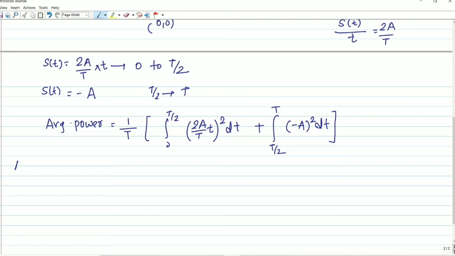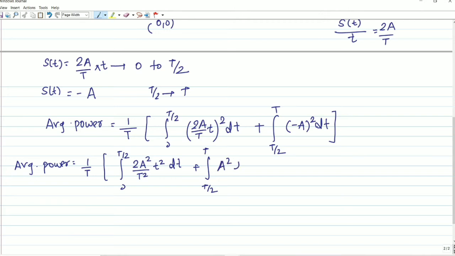We have to write average power. Average power will be equal to 1 by T in bracket, 0 to capital T by 2, A square t square, dt. Now we are opening the bracket, and here it will be T by 2 to capital T, A square dt. Understood this formula?